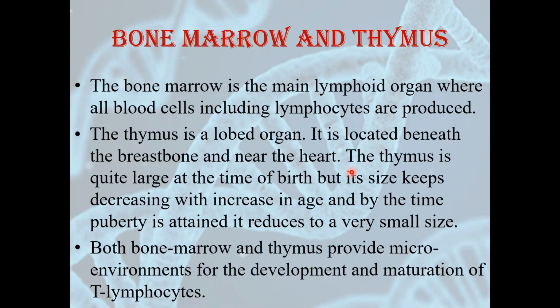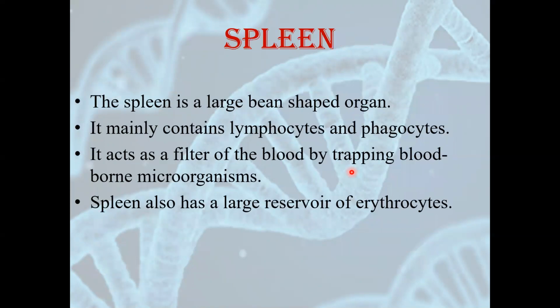Both bone marrow and thymus provide microenvironments for the development and maturation of lymphocytes, T lymphocytes and B lymphocytes both. We have already seen this. These lymphocytes are found in bone marrow and thymus gland. Spleen is a very large bean-shaped organ and it mainly contains lymphocytes and phagocytes. It acts as a filter of blood by trapping blood-borne microorganisms.